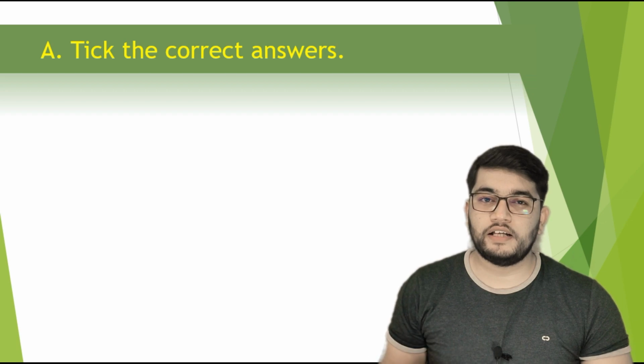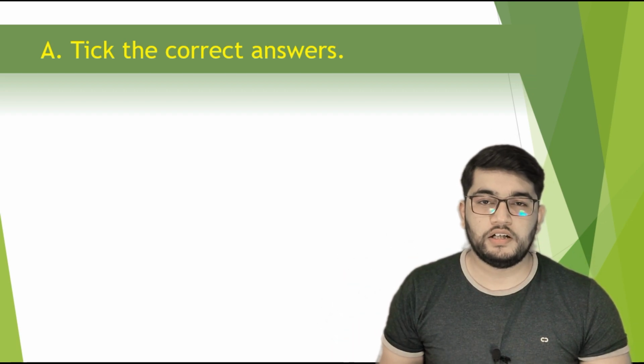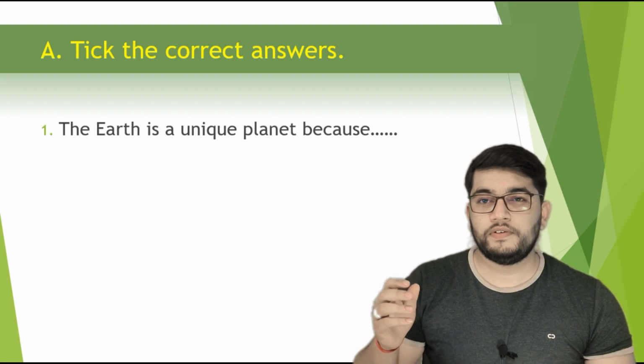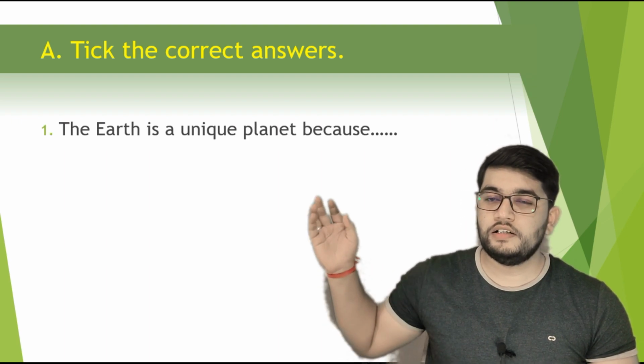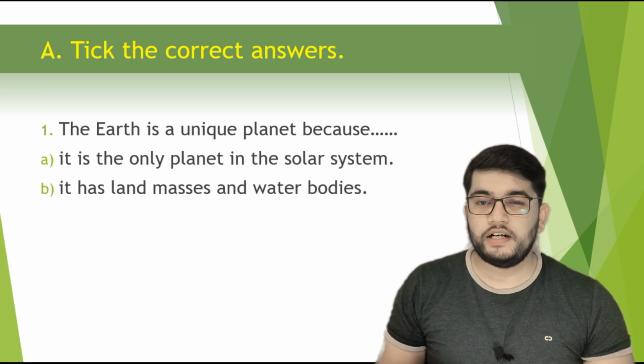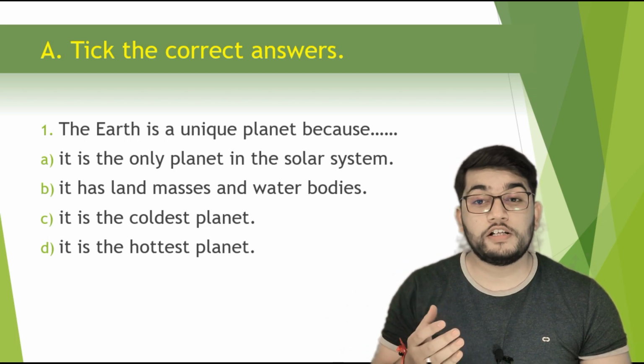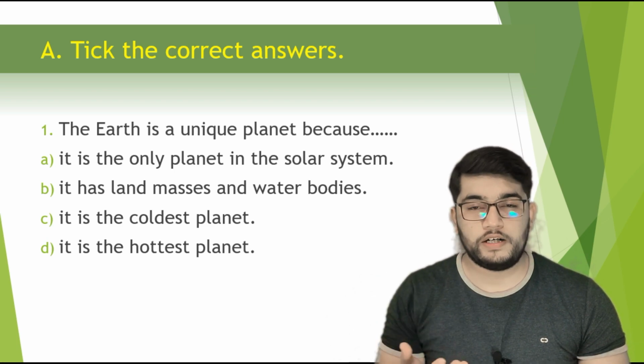Now in tick the correct answers, one statement is given and four options are given. The very first statement here is the earth is a unique planet because it is the only planet in the solar system that has land masses and water bodies, it is the coldest planet or it is the hottest planet.